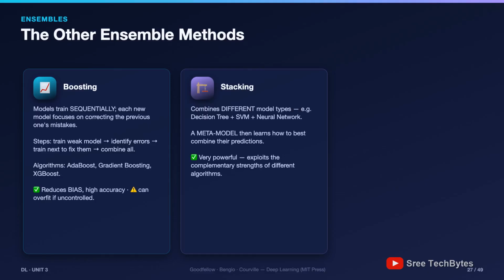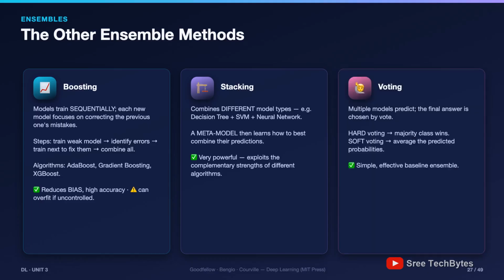Stacking: combine different model types, a decision tree, an SVM, a neural network, and then train a meta model that learns how best to blend their predictions. A model whose inputs are other models' attempts. Very powerful, it exploits complementary strengths. And voting: everyone predicts, the answer is chosen by vote. Hard voting takes the majority class, soft voting averages the probabilities.